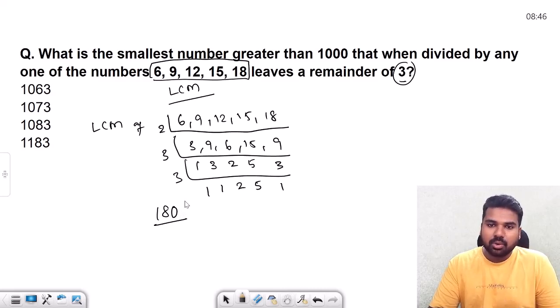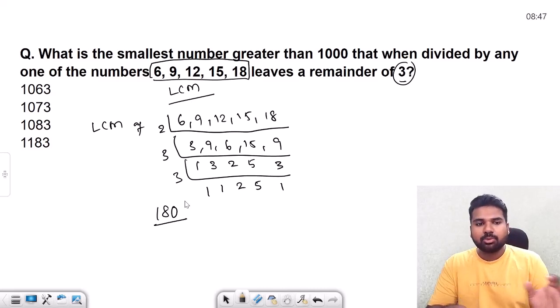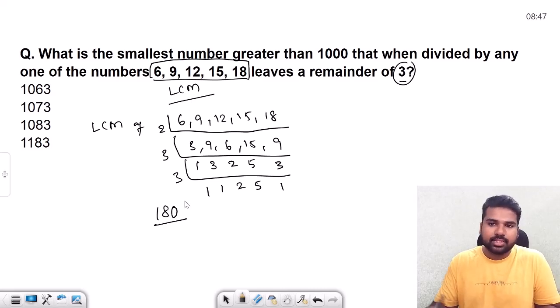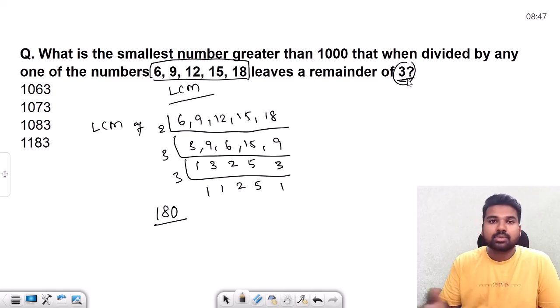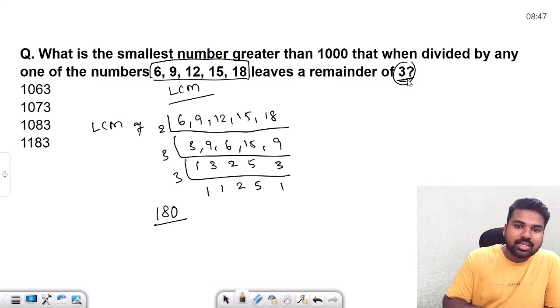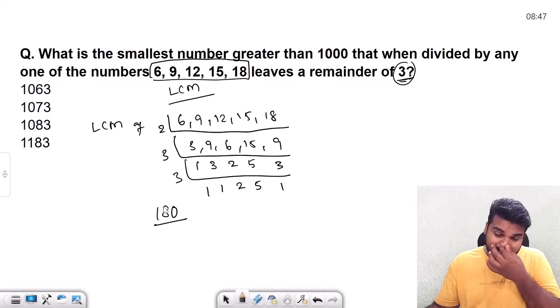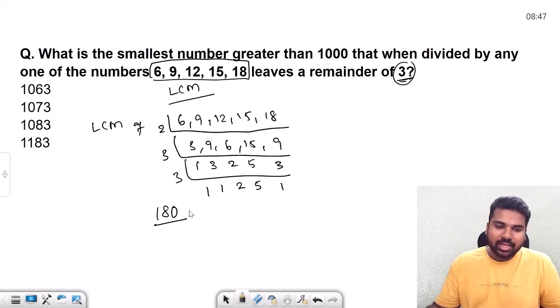So 180 is the LCM. Now within 1000, what are all the numbers that are divisible by 180? They will be divisible by each of these numbers. But we need remainder 3. What we will do at the end is add that 3 to those numbers. But we need to see what is the smallest number greater than 1000. First, let us see in 1000 how many times 180 comes. I think 5 times, because 5 times it is going to cover 900.